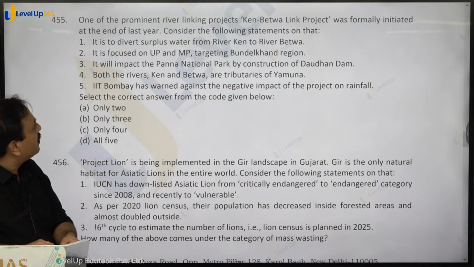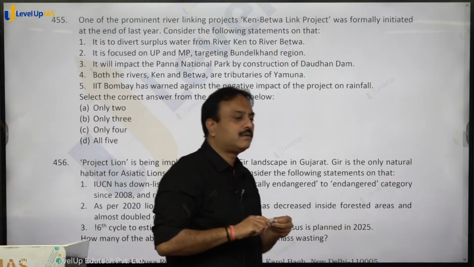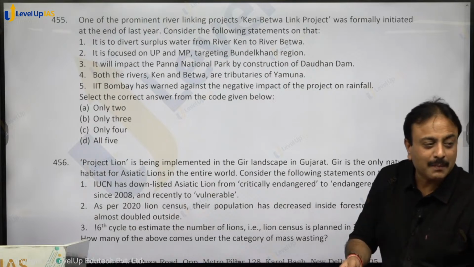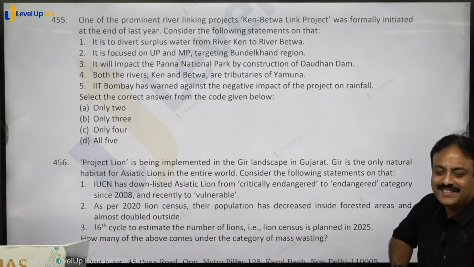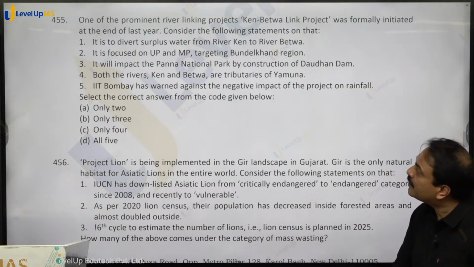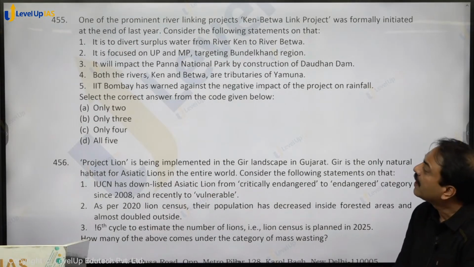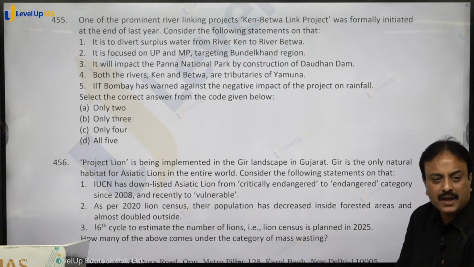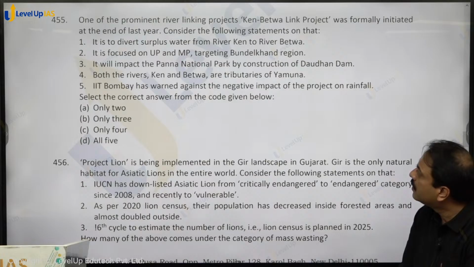Consider the following statements on that. It is to divert the surplus water from river Ken to river Betwa. पानी बेतवा से केन में जाएगा कि केन से बेतवा में जाएगा? हाँ, केन बेतवा लिंक प्रोजेक्ट है, from Ken to Betwa. केन में पानी है, उसको बेतवा में डालना है, right. It is focused on UP and MP, targeting Bundelkhand region. Bundelkhand is located between Ken and Betwa only.